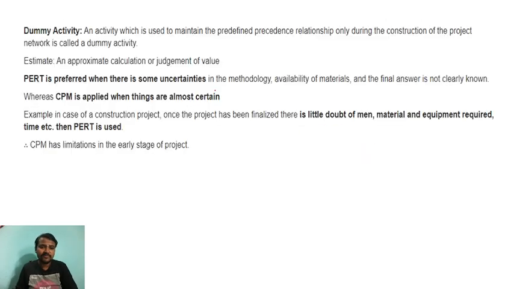Actually, this is not required, right? Because as per the option, I have given the explanation. So actually this is a dummy activity which is used to maintain the predefined precedence relationship only during the construction of the project network.